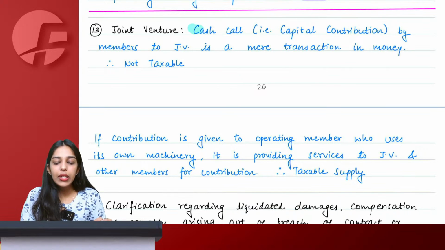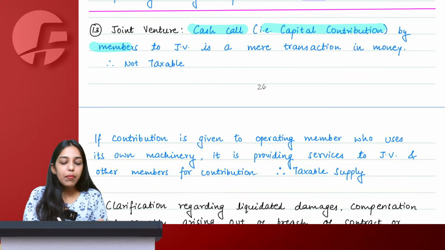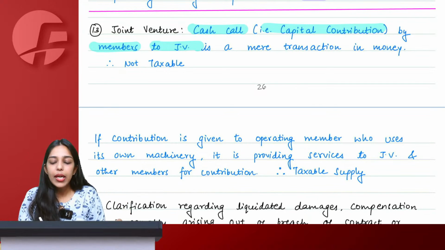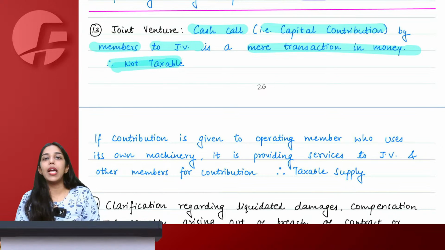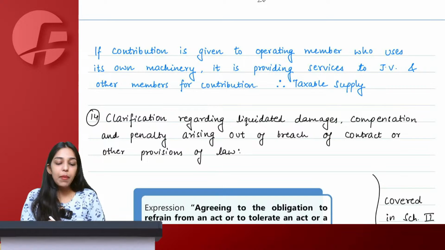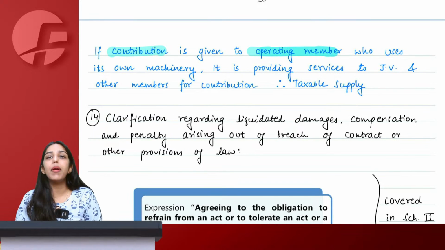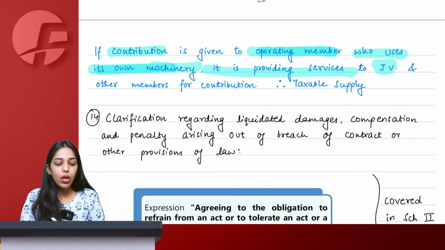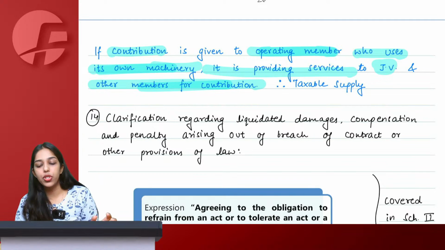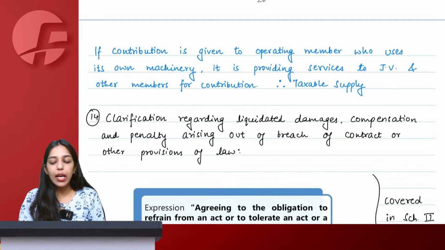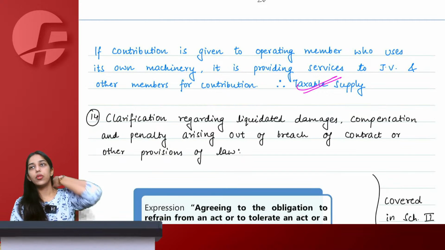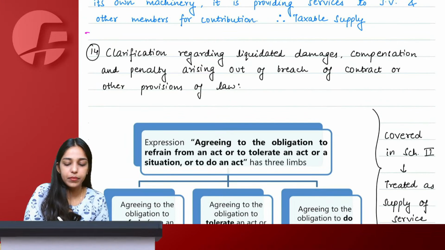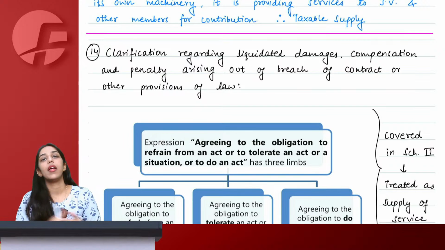Very simple. Any cash call or capital contribution that the members are giving to the JV, no doubt about it, simply giving of money, giving capital contribution is a mere transaction in money and it will not be taxable, no GST will be charged. But if this same contribution is given to operating members who use their own machinery, it is providing services to the JV and to other members also for contribution, and this will be considered as a taxable supply. Say yes or no with me, everyone. Done? Clear?